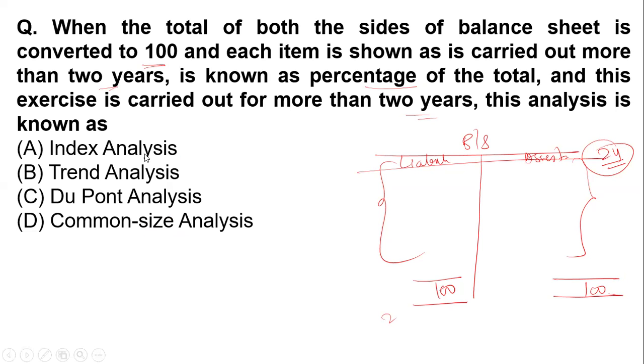Now, the first option, that is index number. Index number is a kind of method for tracking the performance of a group of assets in a standardized way. So index number is actually a grouping of the assets which is shown in a standardized way. It's like analysis, it's a tracking.